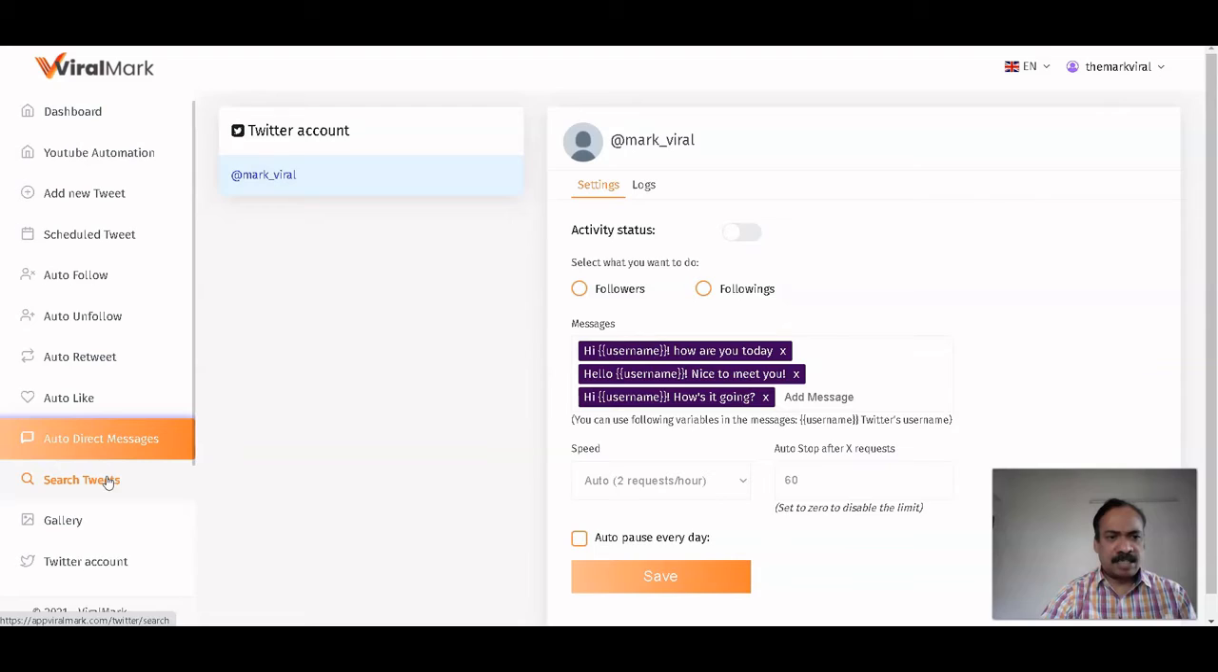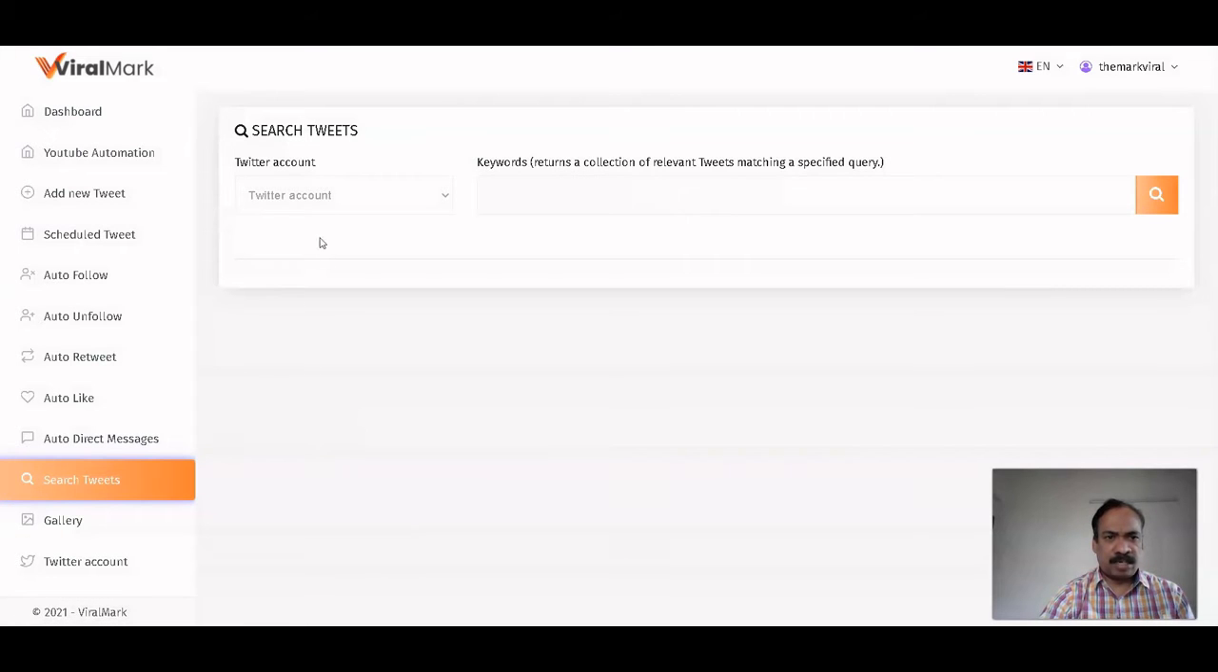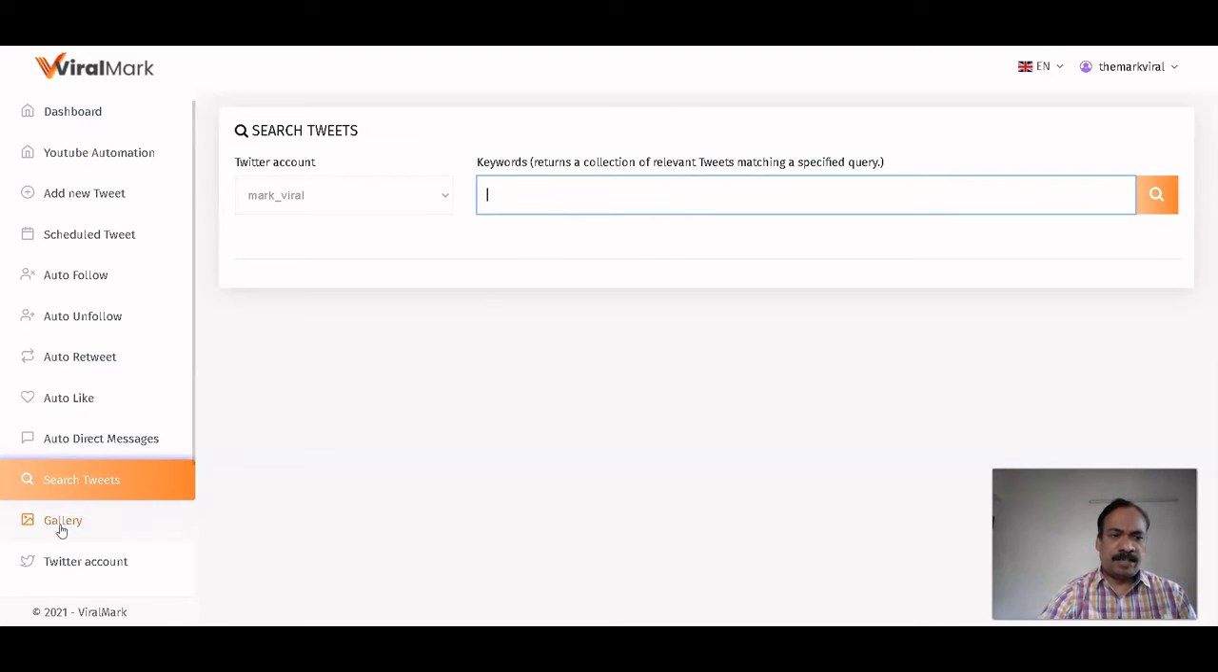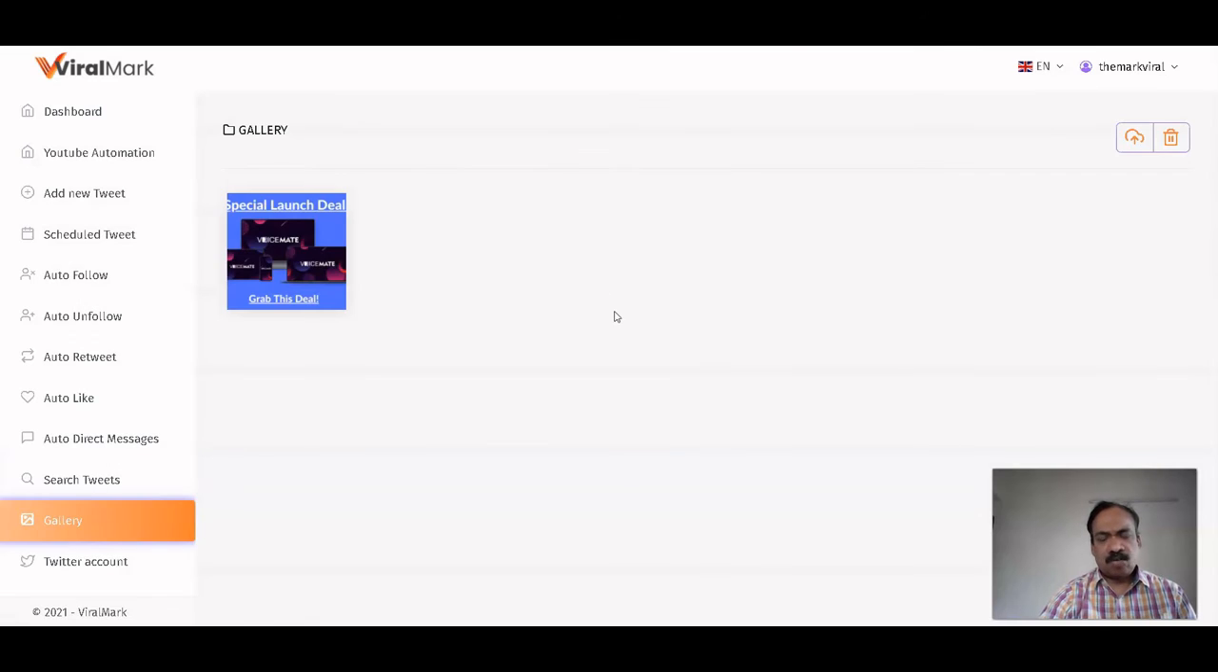You can also search tweets. From that account you can search some tweets, or with the help of a keyword you can search various tweets. A gallery is also given, where you can save images which you want to use on your Twitter. You can upload these images from here, so you can save your images here.